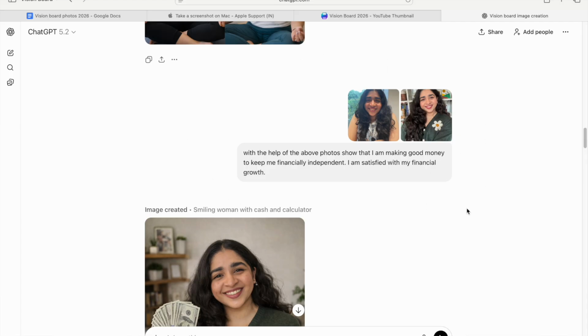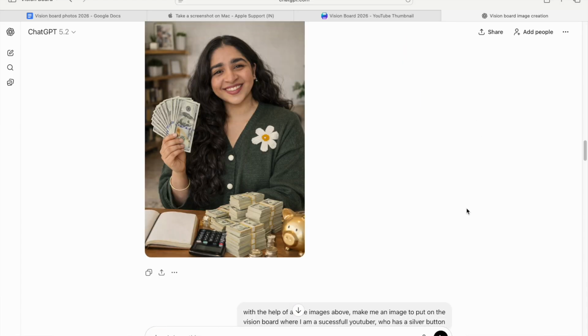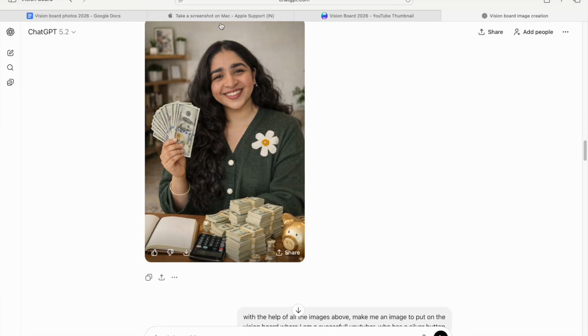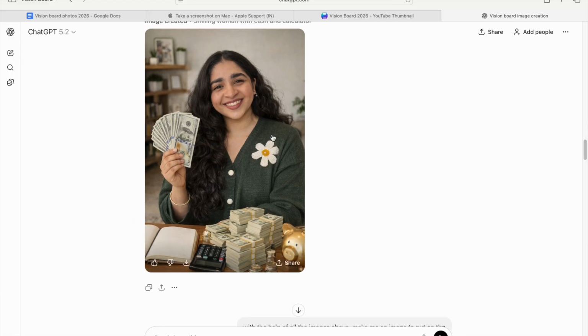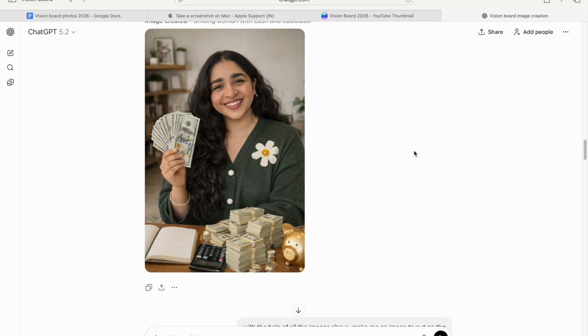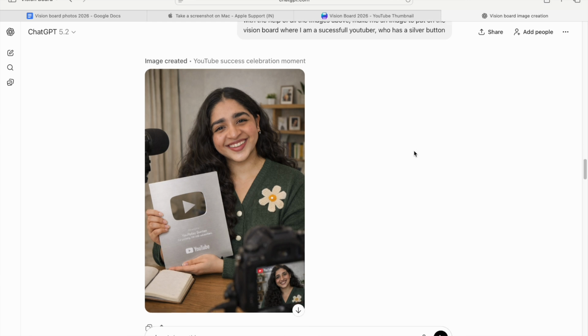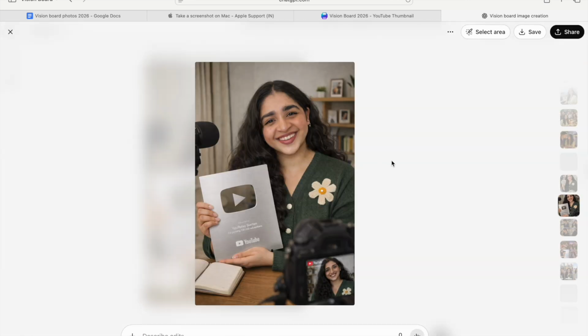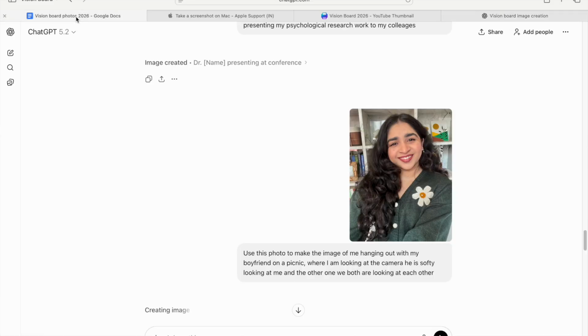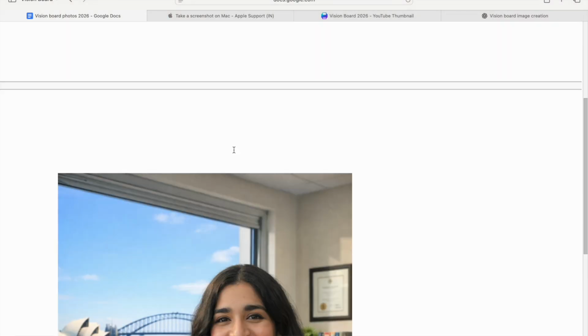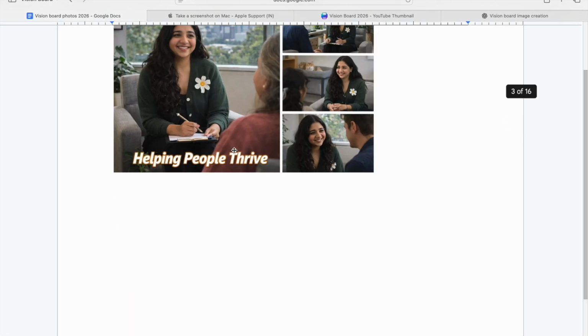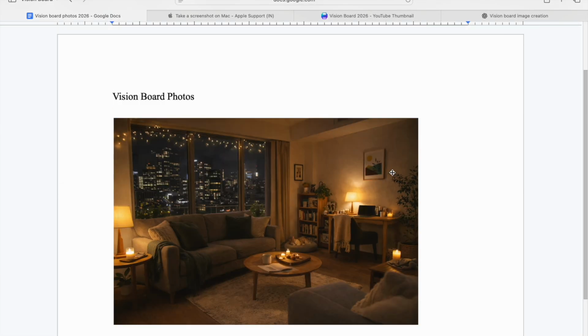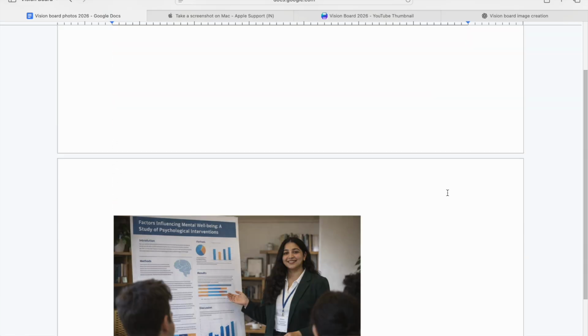Likewise, I made it for pretty much everything that I wanted: the travel, where I wanted to work, how I wanted to work. There's even a funny image of me with money. It made me laugh. But I then took all of these photos and put them in a Google Doc. I had an entire doc specifically created for this. I put all of those images on there so as to see what I actually want to put on my vision board.